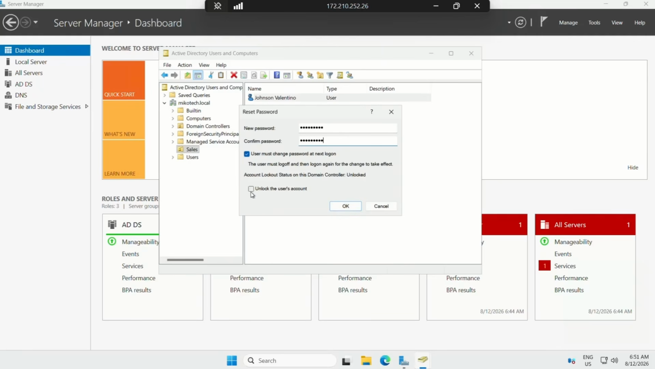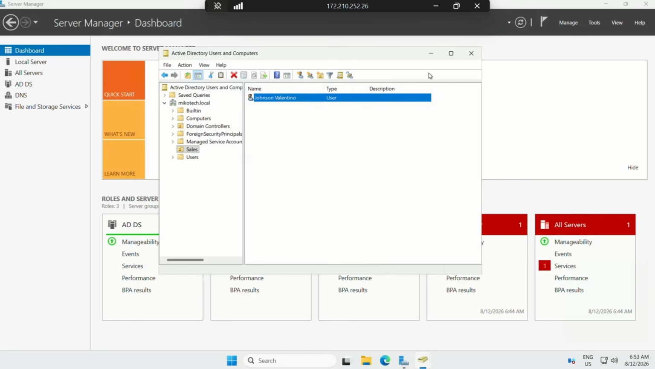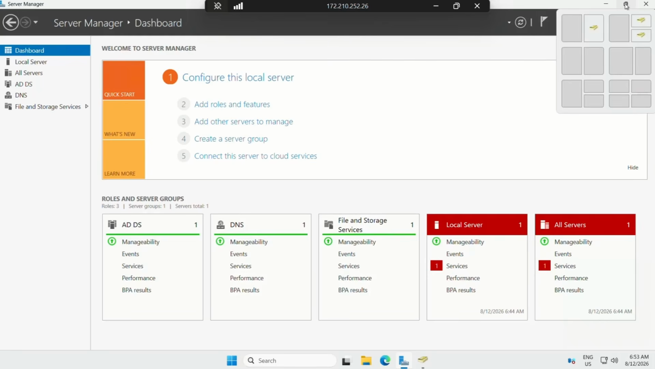Then I have to unlock the account because he reported that the account is locked. So I have to click on unlock account. As you can see, the password for Johnson Valentino has been changed. So since this has been fixed, I have to go back to Valentino and help him understand that the problem has been resolved.